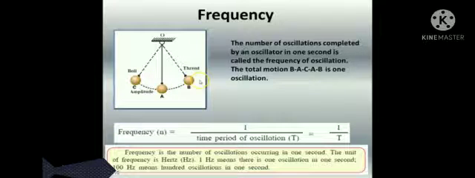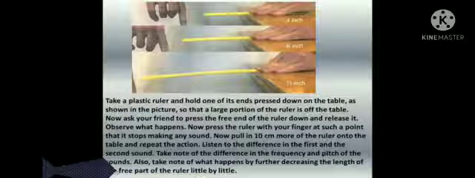The unit of frequency is Hertz. 1 Hertz means there is 1 oscillation in 1 second. 100 Hertz means 100 oscillations in 1 second.